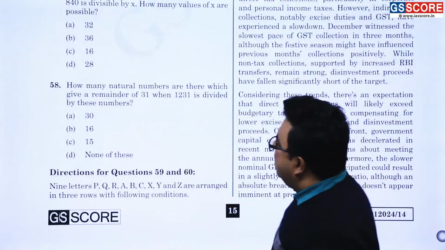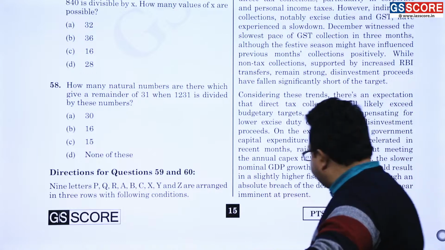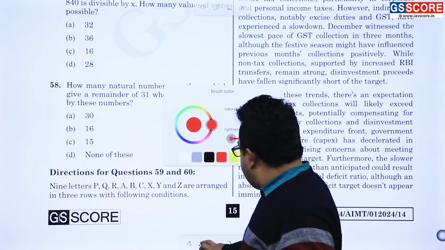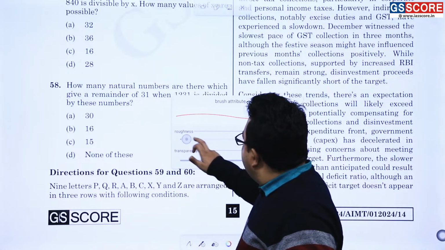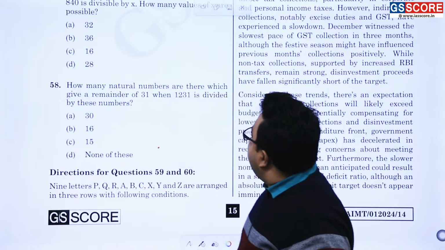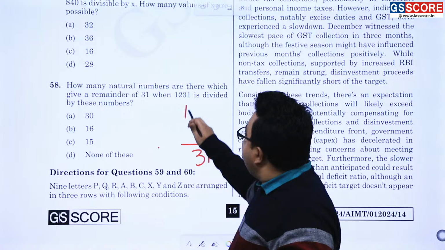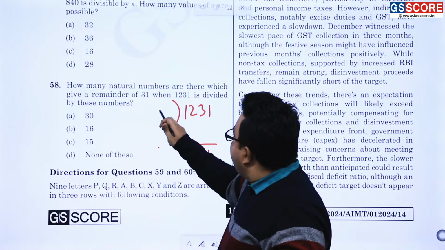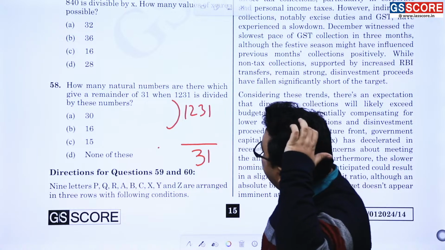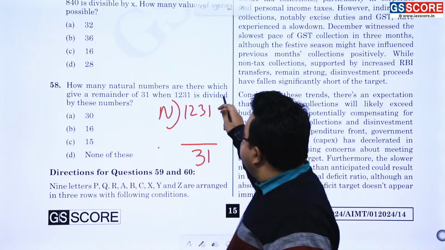Yes, here it is. Now the question is pretty simple over here. What is that? Please understand. It is being said, how many natural numbers are there which give a remainder of 31 when 1231 is divided by such natural numbers.